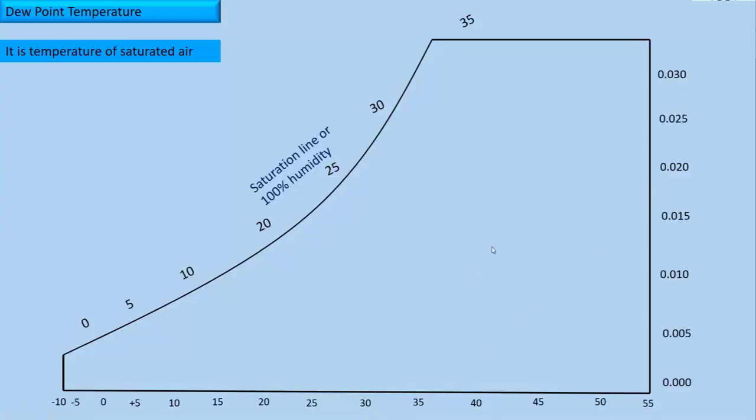It can be found by drawing a line from the state point of air as found on the chart across to the saturation line as shown. As you can see, there must be two parameters given to find the state point of a sample of air. It is from this point that we find everything else on the chart.